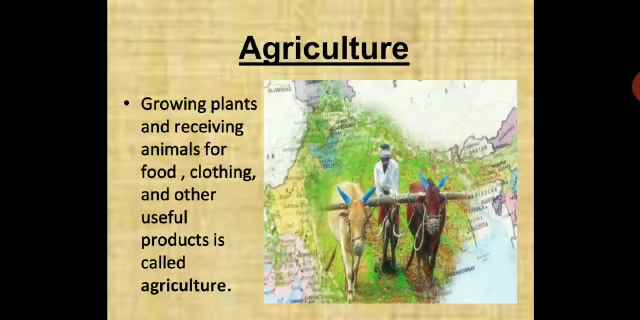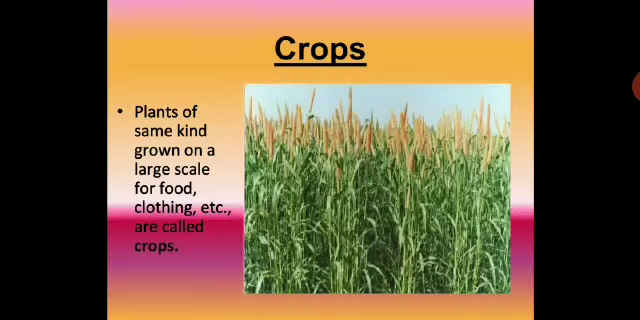So what is agriculture? Growing plants and rearing animals for food, clothing and other useful products is called agriculture. So you have to take down some definitions, some important terms in your notebook. You need not write everything from the presentation. You have to write some important definitions which we will discuss. Crops: plants of the same kind grown on a large scale for food, clothing, etc. are called crops.